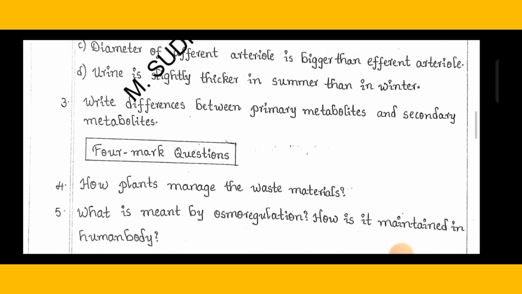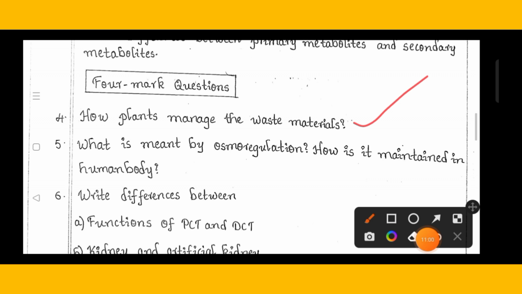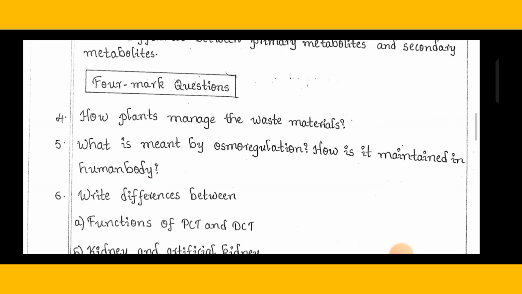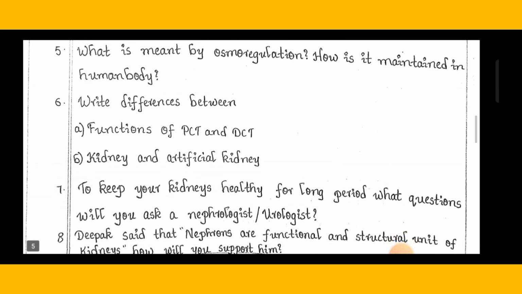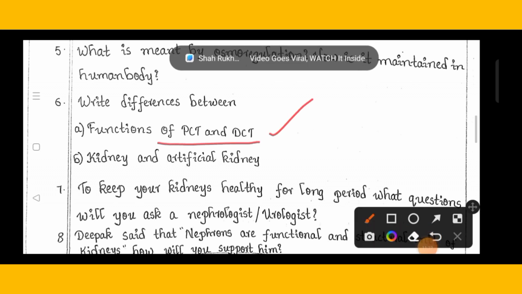Then in the fourth lesson, 4 marks questions, important 4 marks questions we will discuss. How plants manage waste materials. What is meant by osmoregulation? How is it maintained in the human body? Next we can go for differences. Write the differences between functions of PCT and DCT. Very important. Write the differences between PCT and DCT.